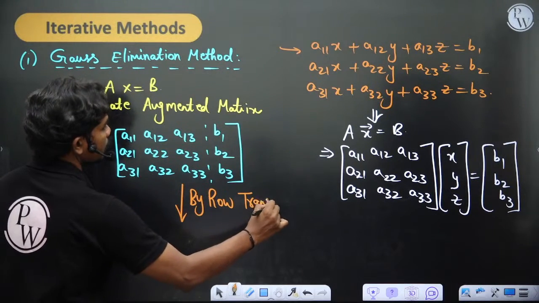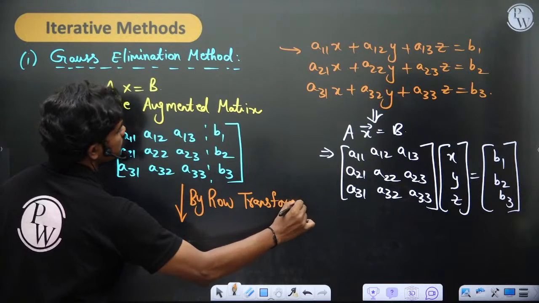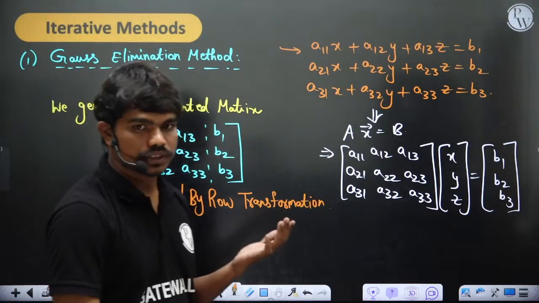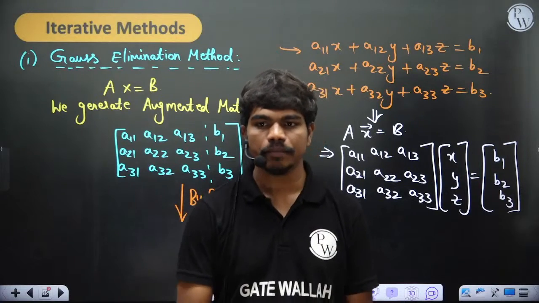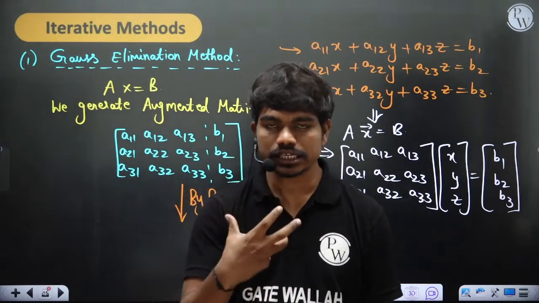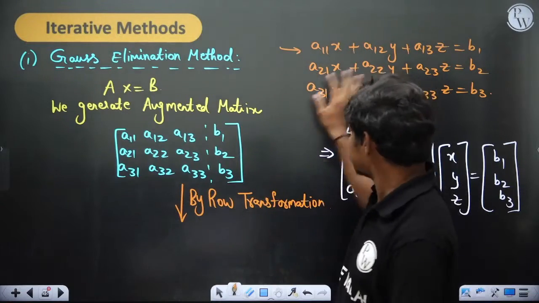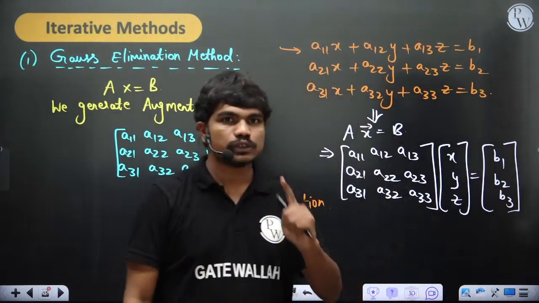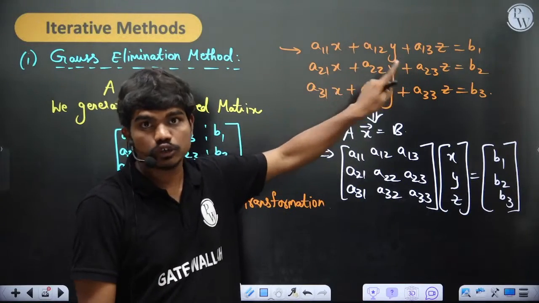Okay, by row transformations. Clear? You may have a doubt, why not column transformations? Recently I think one of you was asking me. People may have a doubt, why you cannot perform column transformations. The reason is, if you perform column transformations, these equations will get disturbed. Ultimately, whatever technique you follow, you should only try to solve this set of equations. It's not like you should change the equations.